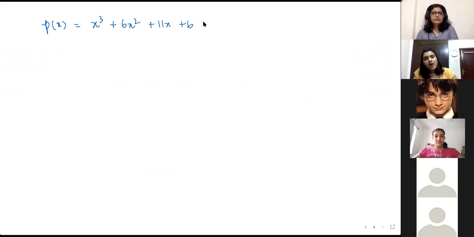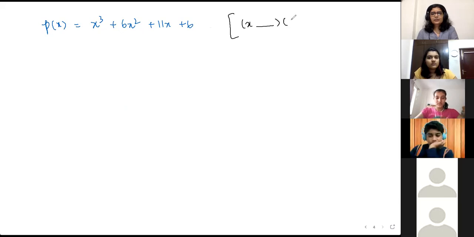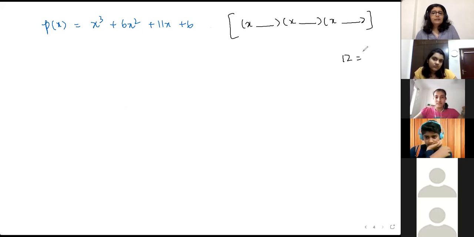Since we have x cube, this basically has 3 factors: x plus or minus something into x plus or minus something into x plus or minus something. Like for example, in the earlier case, when I took 12, I could write it as 3 factors, 2 into 2 into 3. So basically, it has 3 factors, that's why x cube came; we need to find that.